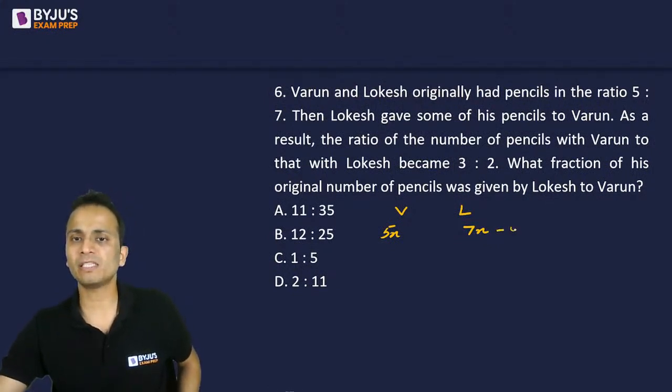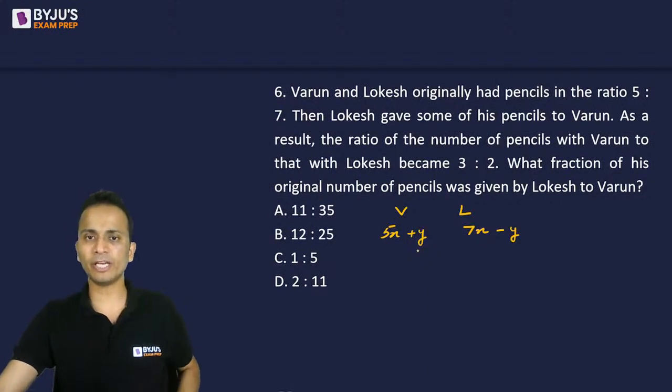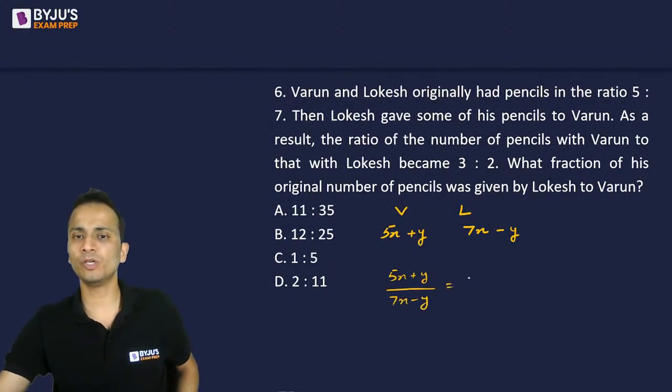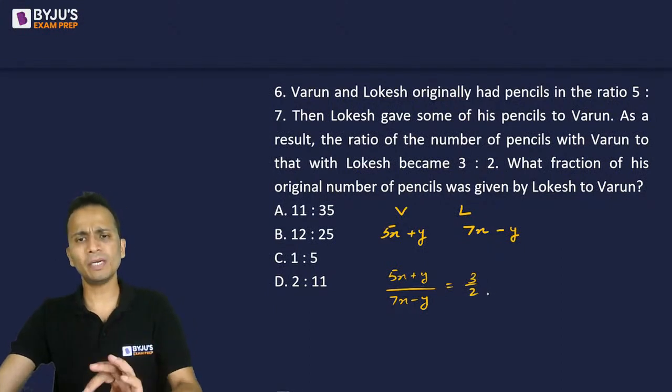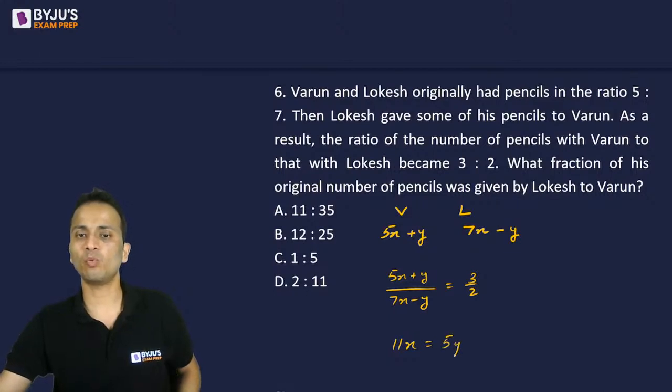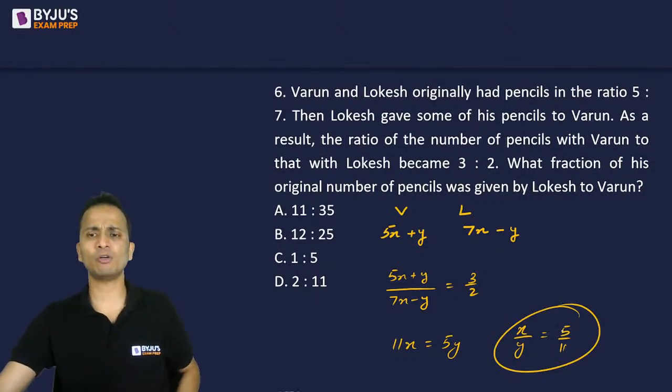So now the number of pencils left with Lokesh is 7x minus y, and with Varun it will become 5x plus y. As a result, now the ratio is (5x plus y) divided by (7x minus y), and that is equal to 3 upon 2. Doing cross multiplication, you can find out the relation between x and y. So it will be 10x plus 2y equals 21x minus 3y, that is 11x is equal to 5y, and x upon y has come out to be 5 upon 11.